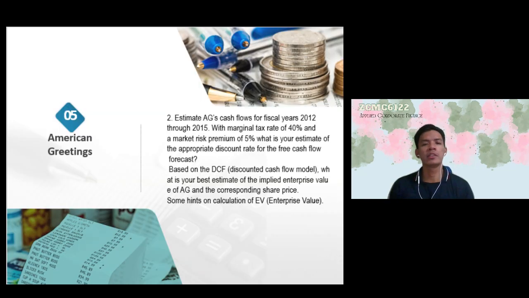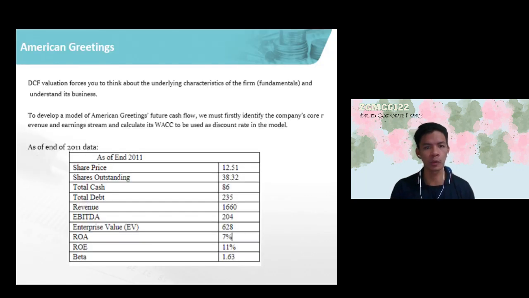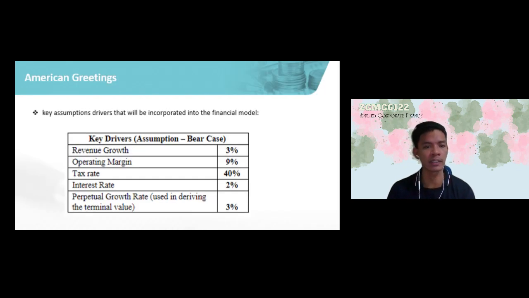So DCF valuation forces us to think about the underlying characteristic of the firm, its fundamentals, and understand its business. To develop a model of American Greetings' future cash flow and incorporate those into our DCF model, we must first identify the company's core revenue and earnings and calculate its weighted average cost of capital, to be used as the discount rate in the model. So we use the information that was given in the article.